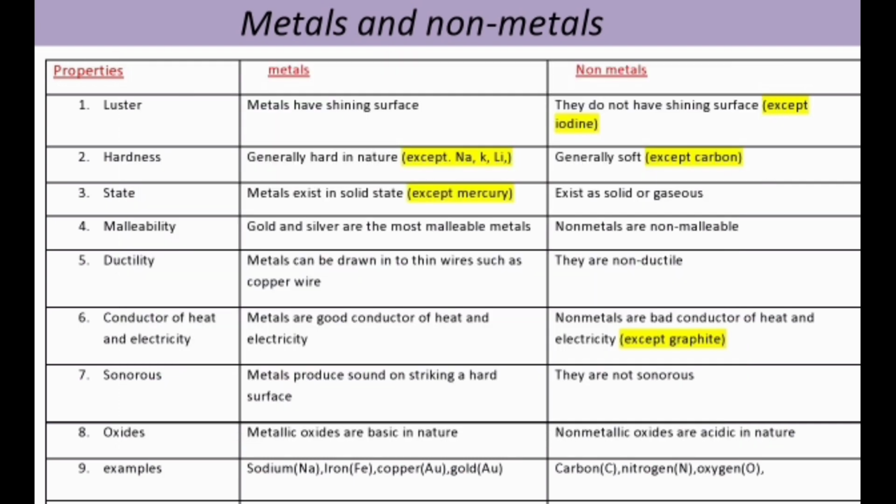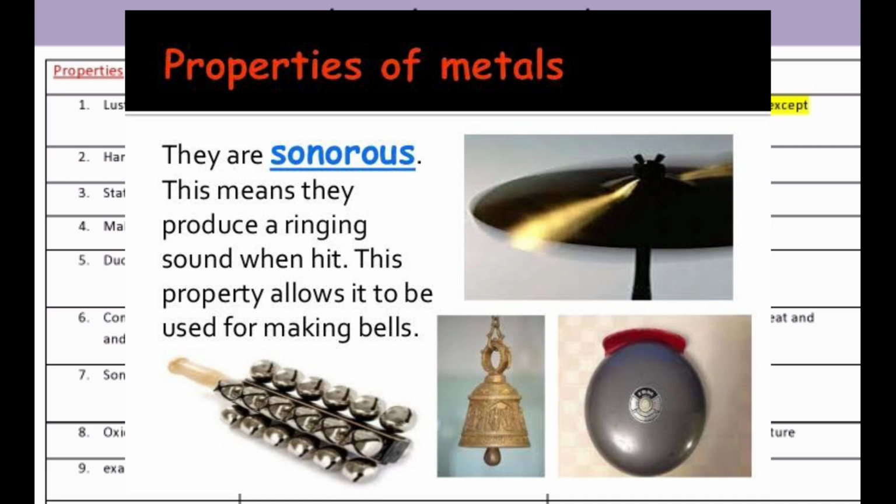And next comes the sonorous property of the metal. Usually metals produce sound on striking a hard surface. Here we can see some musical instruments which can produce sound on striking with a hard surface, whereas non-metals are not sonorous, they will not produce any kind of sound.